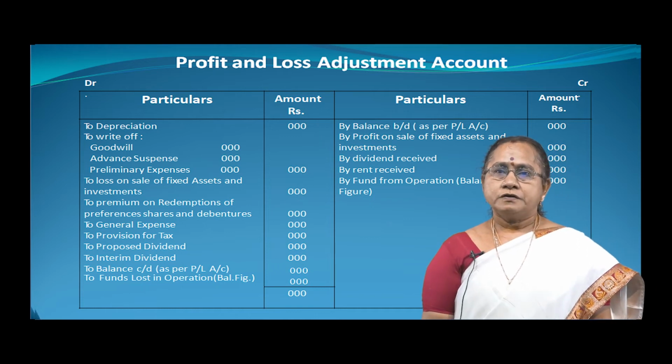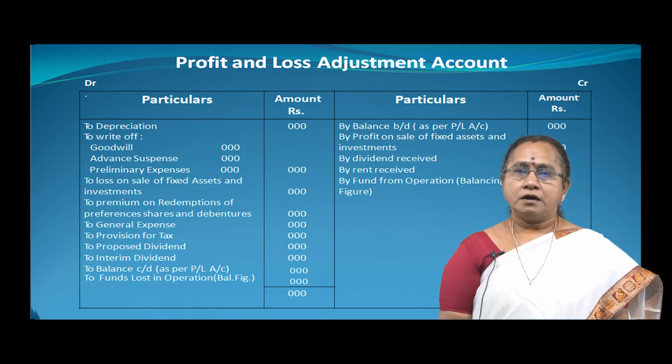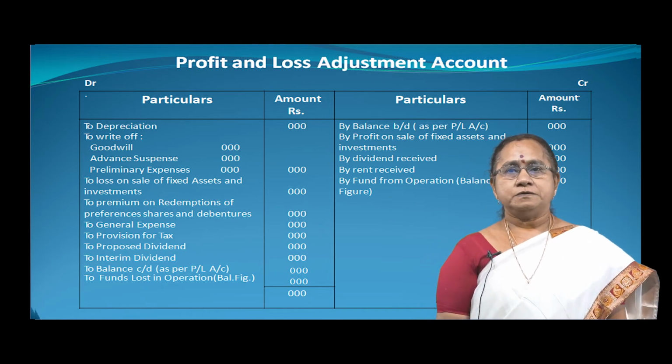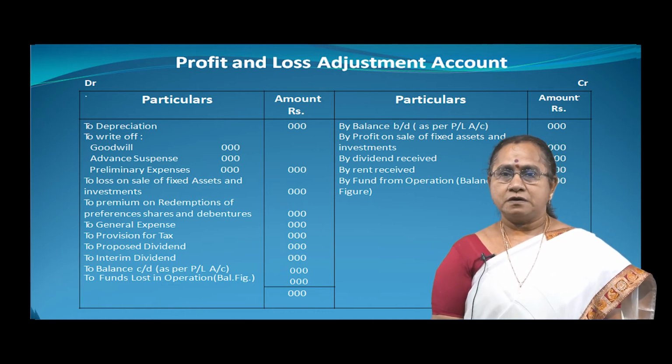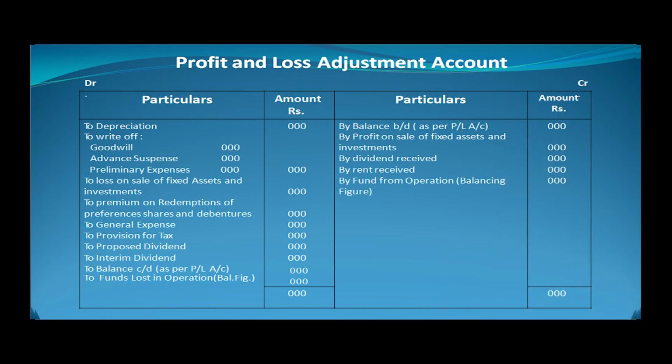First of all, in the profit and loss adjustment account, we have to enter all the non-cash expenses and non-cash incomes. The non-cash expenses are depreciation, writing off goodwill, advance suspense accounts, preliminary expenses, loss on sale of fixed assets and investments, premium on redemption of preference shares and debentures, discount on issue of shares, general expenses, provision for tax, proposed dividend, interim dividend, and closing balance of profit.